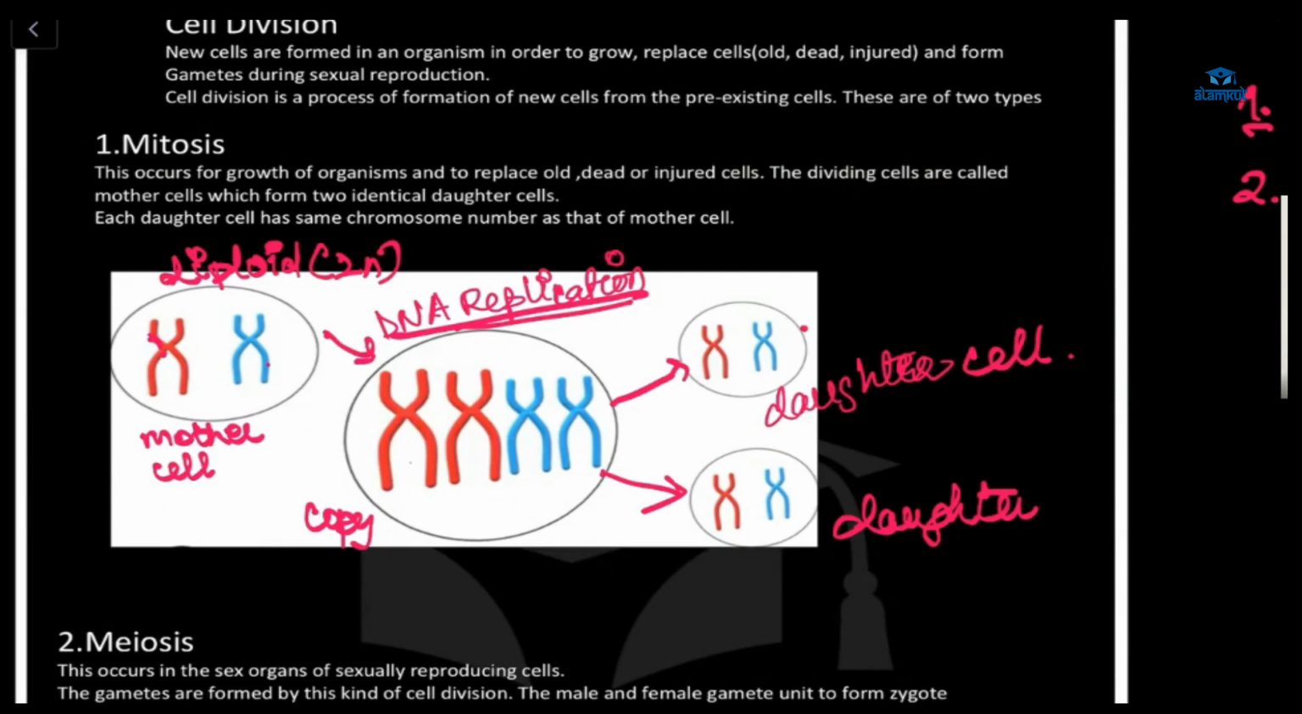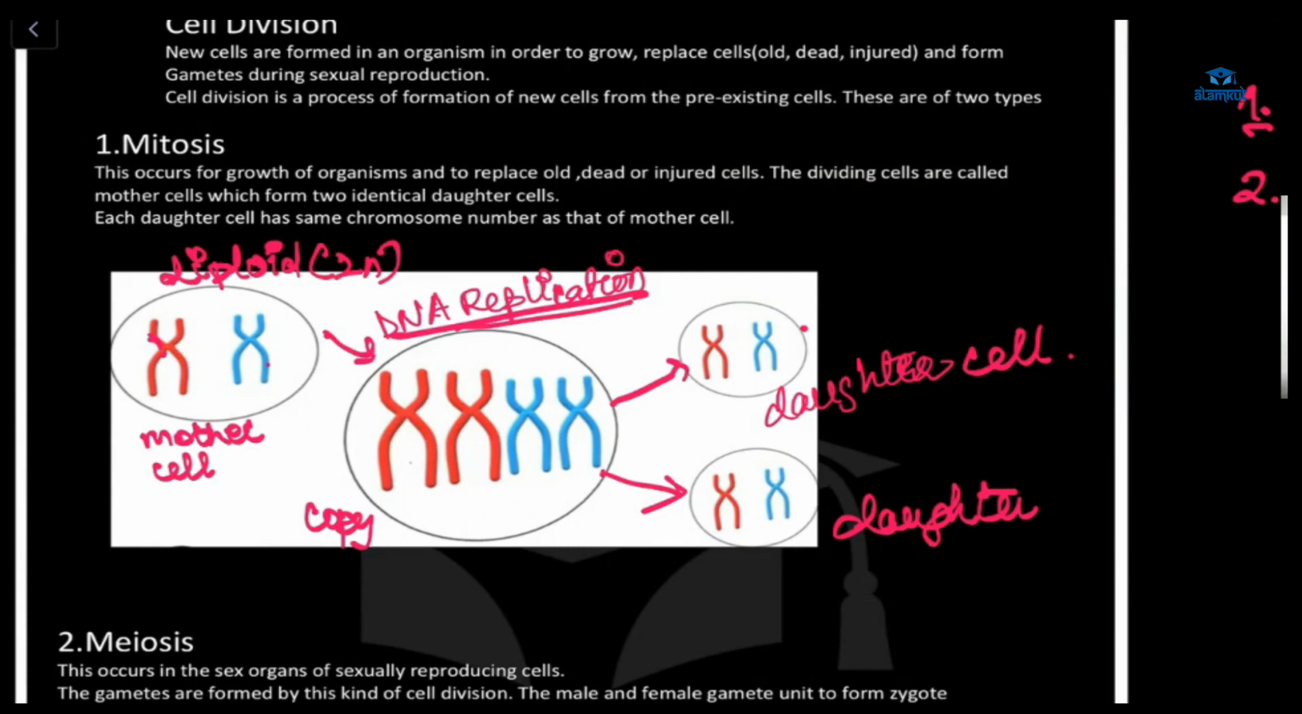In mitosis, inside the cell there will be chromosomes, right? What will happen here is this division occurs, right? That is called the mother cell, from which the new cells are produced. So this mother cell will produce its own copy. That is DNA replication. Copies.